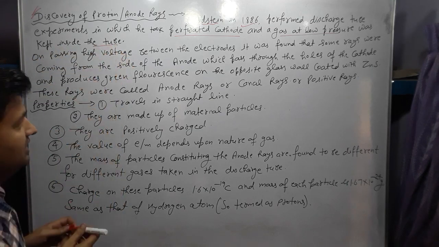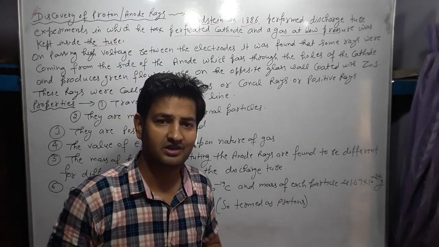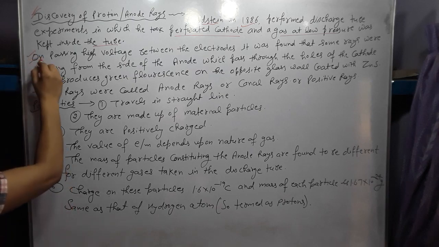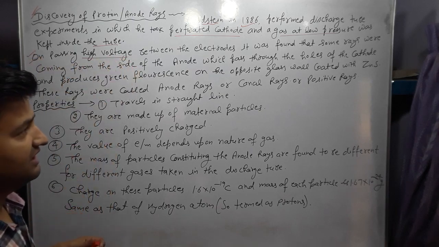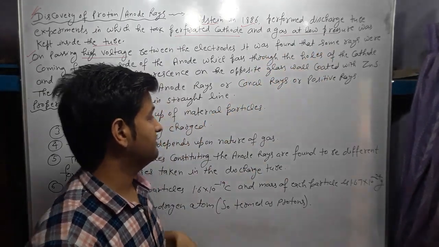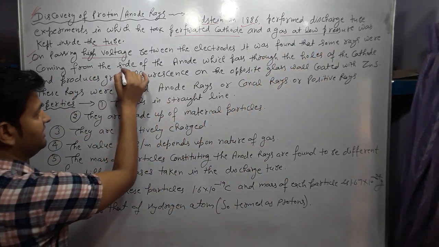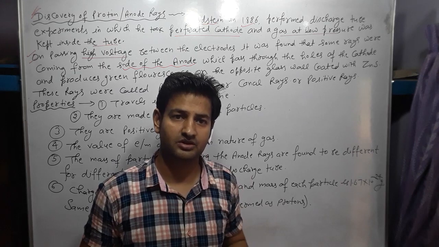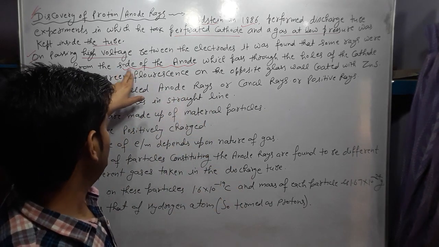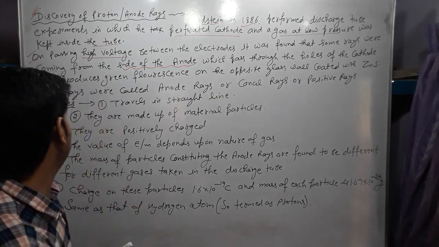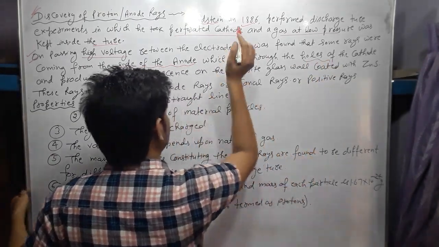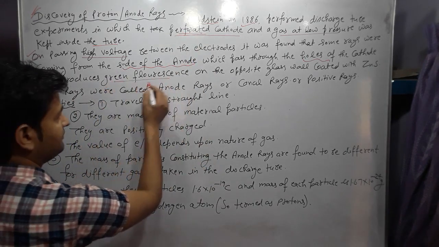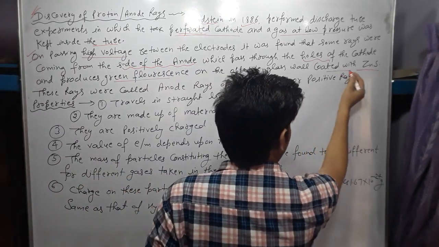We will take this inside the discharge tube. So Goldstein performed the discharge tube experiment in which the cathode is perforated and the gas is at low pressure. What happened in this? On passing high voltage between the electrodes, it was found that some rays were coming from the side of the anode. These rays are present in the cathode ray experiment also, but it is not mentioned. They pass through the holes of the cathode, because the cathode is perforated, and produce green fluorescence on the opposite wall coated with zinc sulfide.